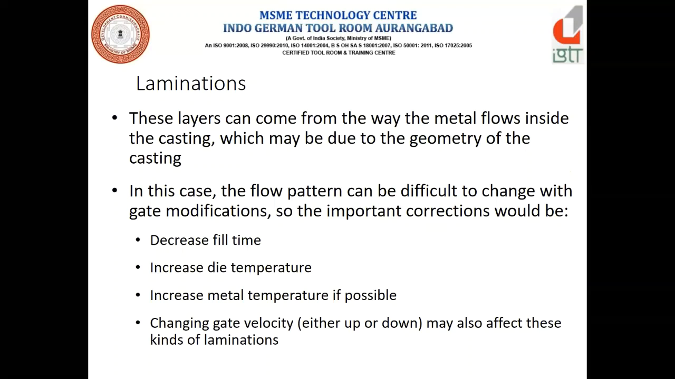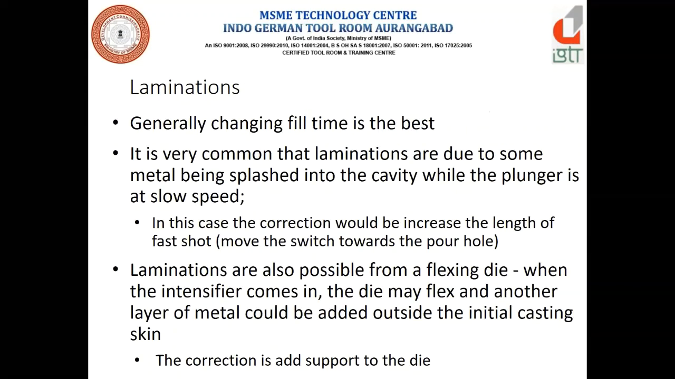That can be covered within 1 to 50 shots while taking the trial on the machine. Within the 50 shots, we have to correct all these parameters. We have to set them on that machine. Generally, changing fill time is the best. Filling time is the major factor affecting lamination defects, right?